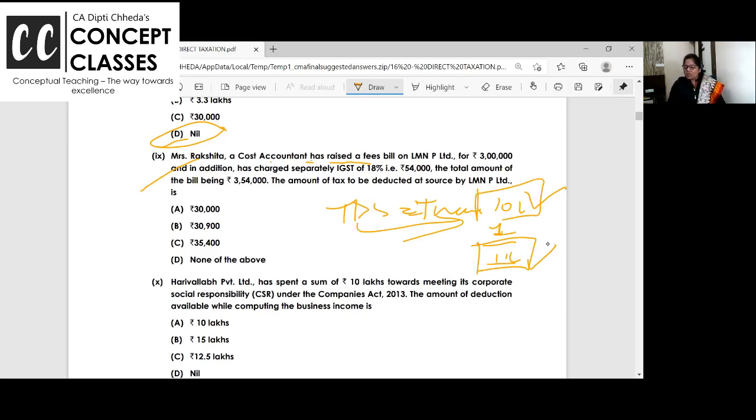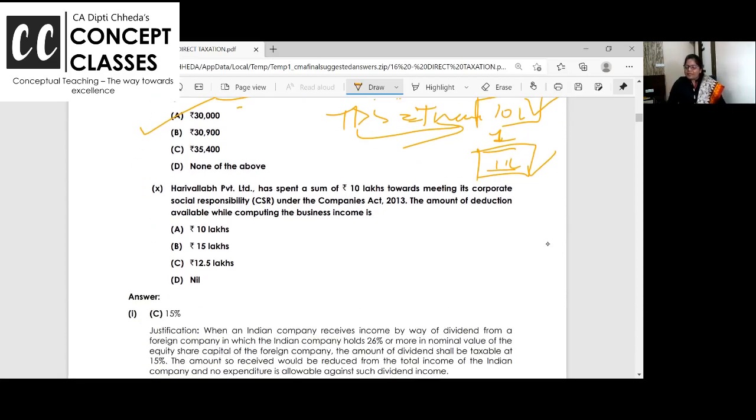So he is a cost accountant. He has raised a bill of 3 lakh and has charged 54,000 GST separately. And the total bill is 3,54,000. Now the amount of TDS is, TDS किस पे कटेगा? 3 lakh पे, 3 lakh 54,000 पे? 3 lakh पे. Answer is on 3 lakh, 10%, that is 30,000. Clear?